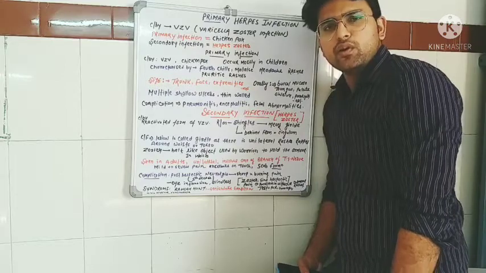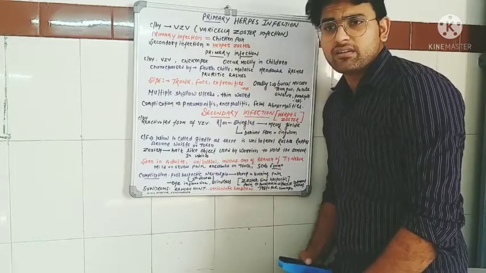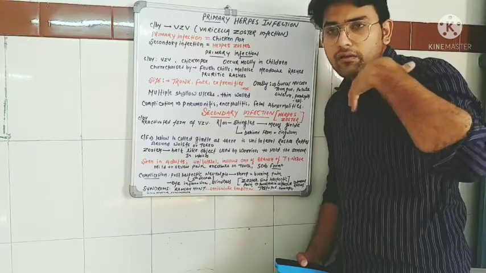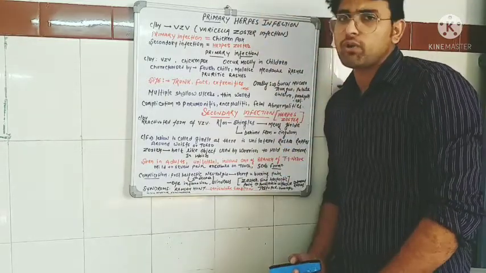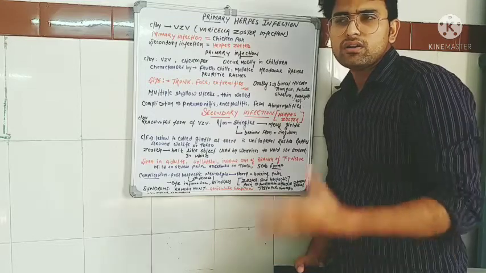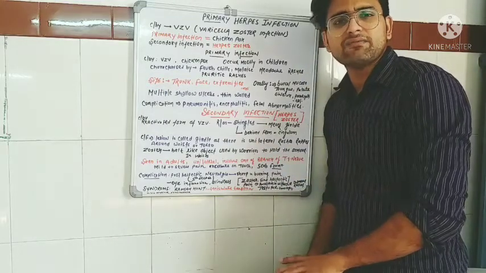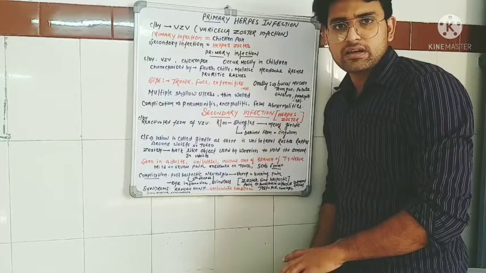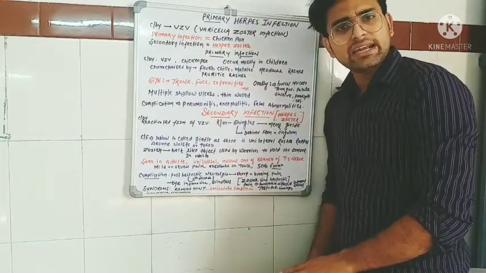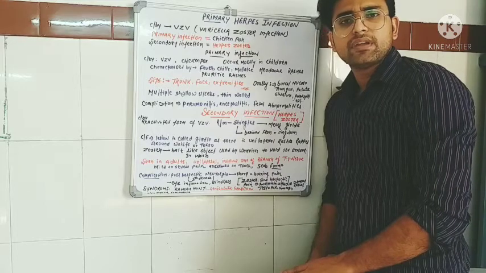Once the infection gets healed, the virus goes into the dorsal root ganglia and becomes quiescent, in a dormant phase. But after any stimulus they get activated.